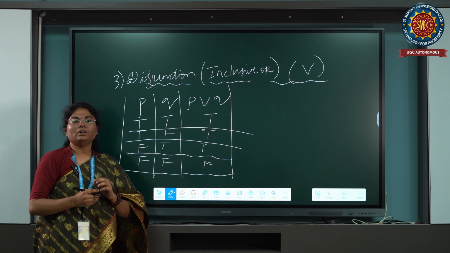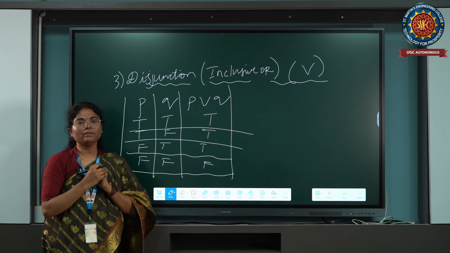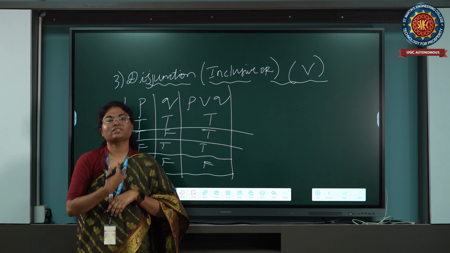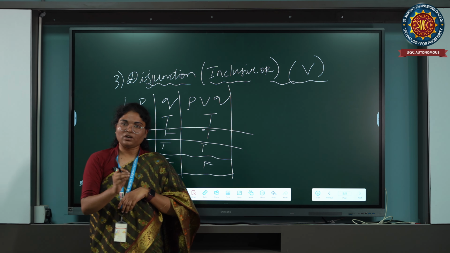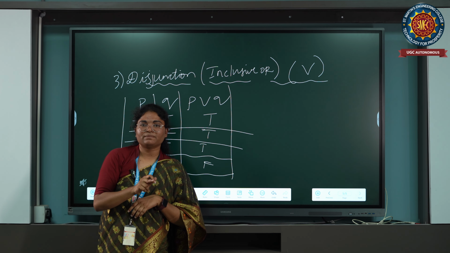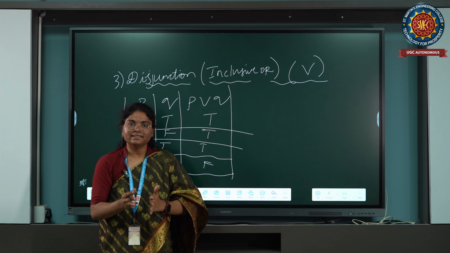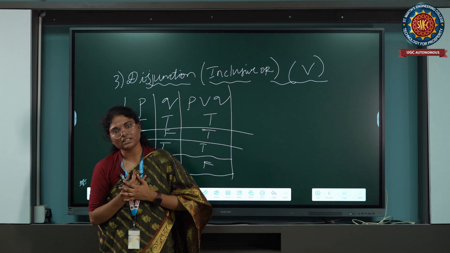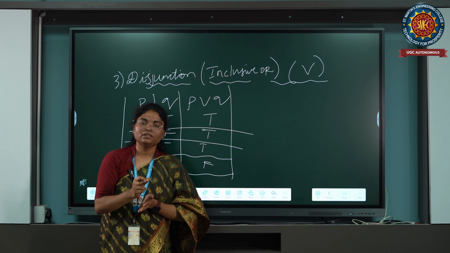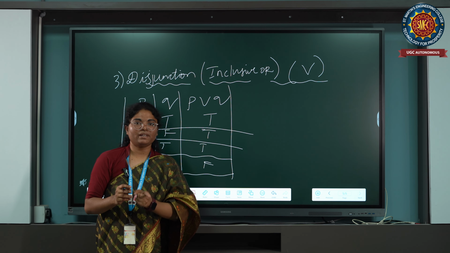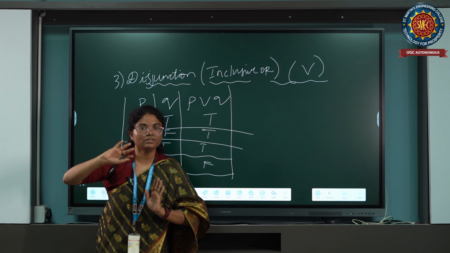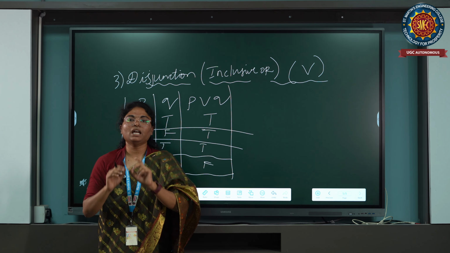Let me give you a very good example. Let me consider myself as an HR of the Accenture company. If you want to get a job in my company, you should have knowledge of C++ or Java. I'm not telling both. You have to be aware of C++ or Java, and I will give the job.